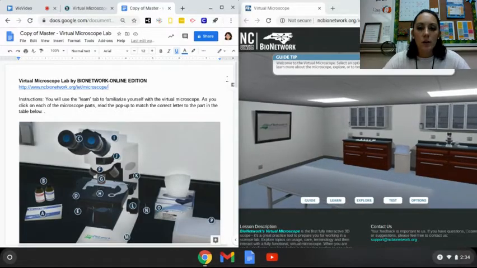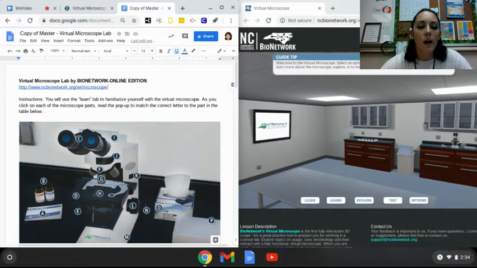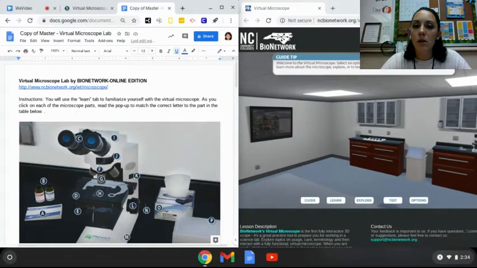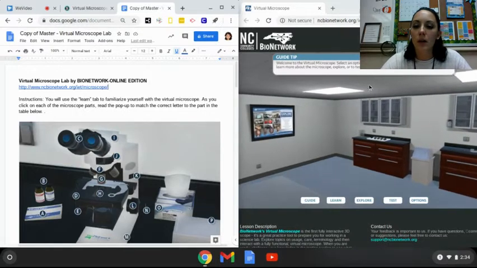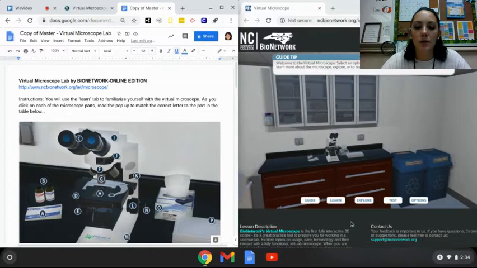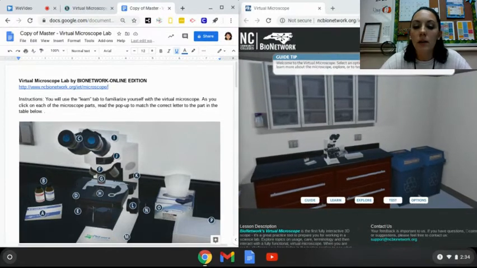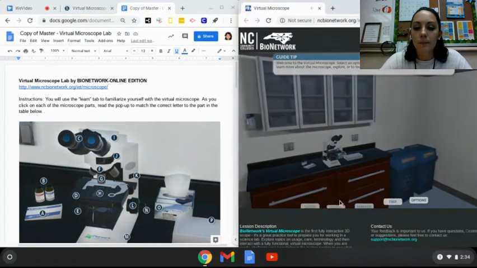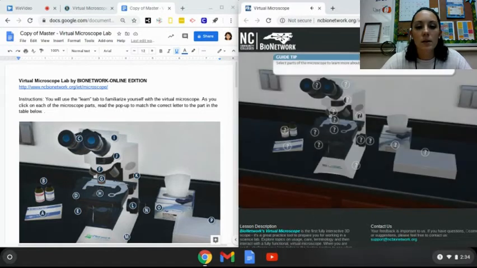Okay, so once you click on that link and I split my screen, you should have your document, and once you have the Microscope link open, it'll take you to a room that looks like this on your screen. The first thing that you're going to need to click on is the Learn button, and that's going to take you to this microscope diagram that you're going to identify the parts. So, in our document, our picture has specific letters, and then there's a chart below that you just need to match the letters. Okay?